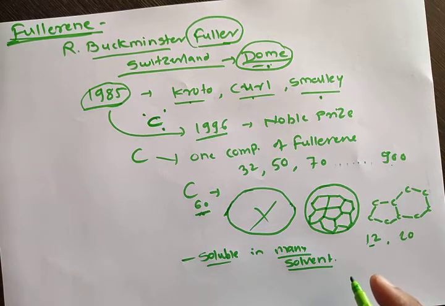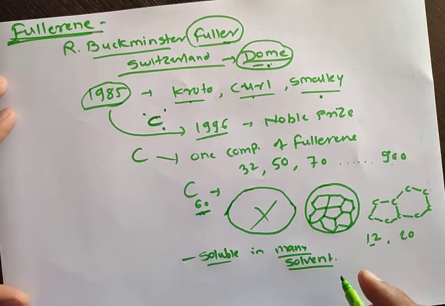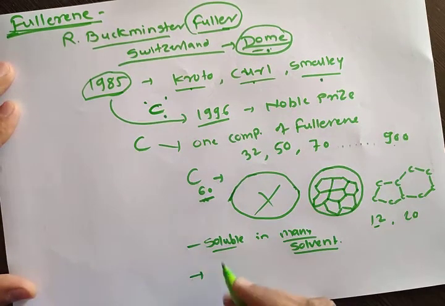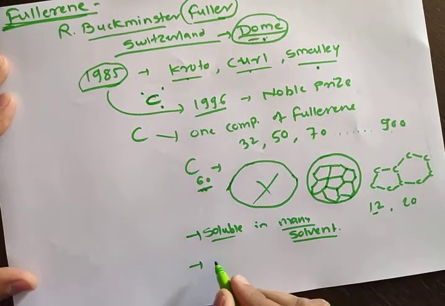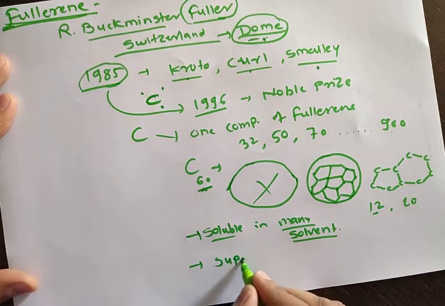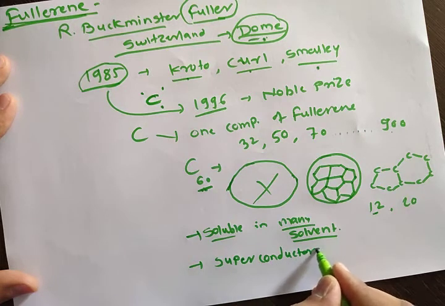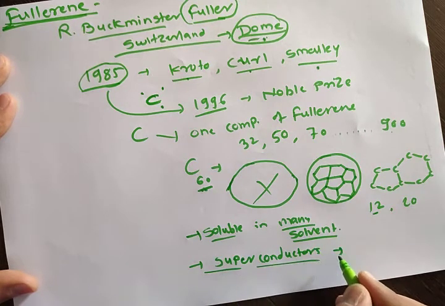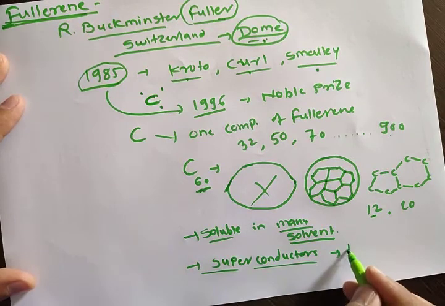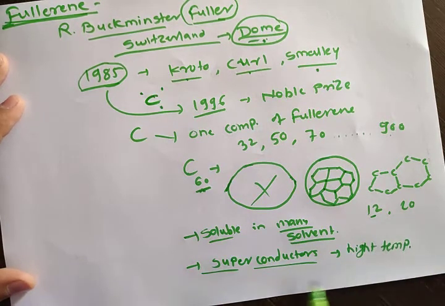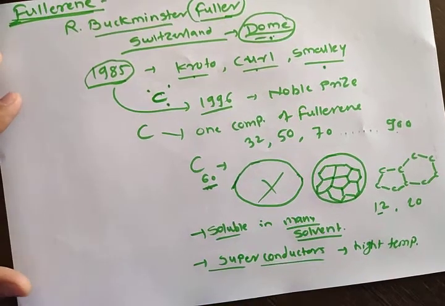Okay, third property, some fullerene acts as a superconductor at high temperature. So this is also a very important property. Superconductor means what? Which conducts electricity or heat with very high speed, but it is a superconductor at high temperature only, not at normal temperature.